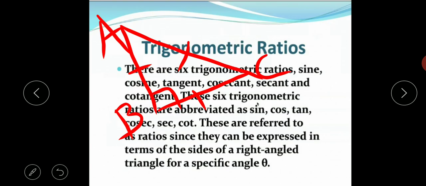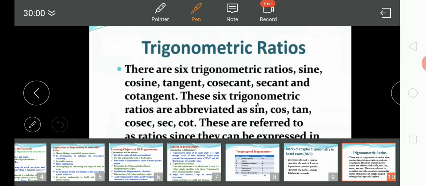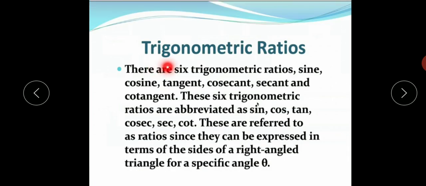So in trigonometry, there are 6 trigonometric ratios in all, known as sine, cosine, tangent, cosecant, secant, and cotangent.